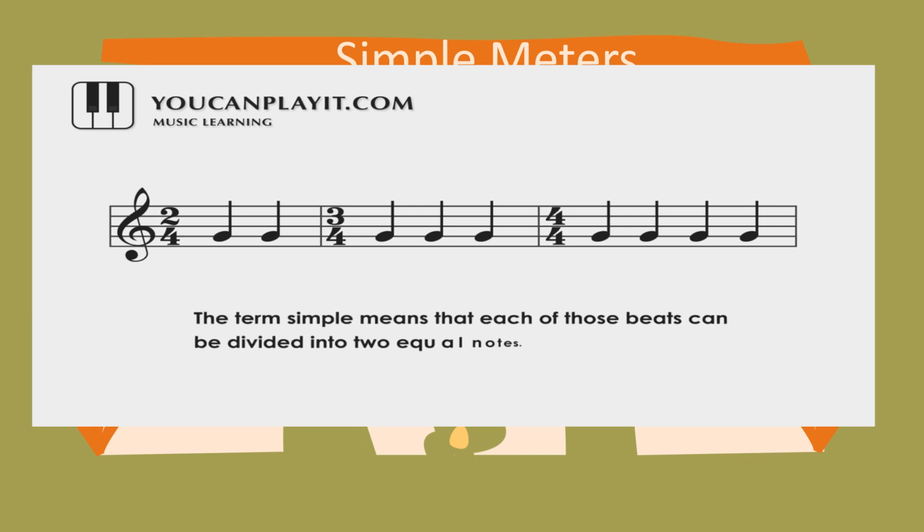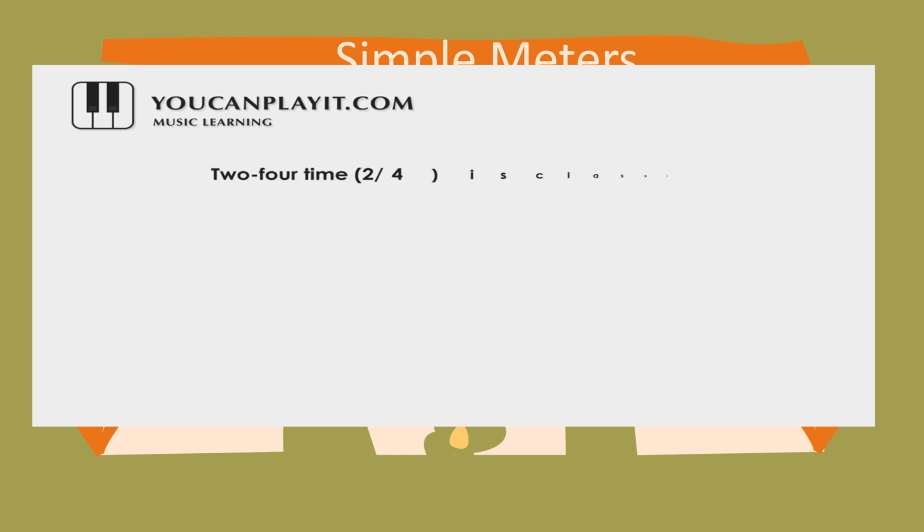The term simple means that each of those beats can be divided into two equal notes. Like this, I will show to you later the 3/4 and 4/4 time signatures. 2/4 time is classified as simple duple.